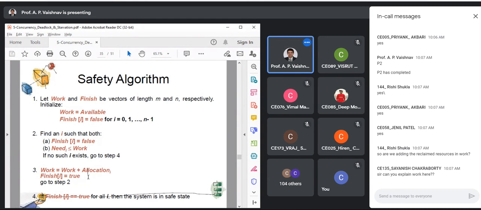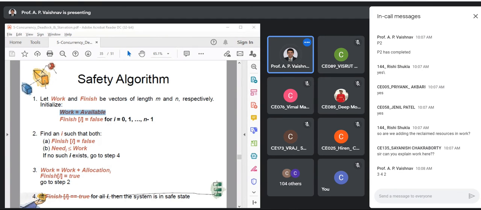Yes, sure, Sanish. Work is nothing but it is equal to current available resources. So for example, you are having the values like this, 3, 4, and 2. So what does this 3 signify over here? There are 3 instances of type T1 available, if I say T1, T2, T3 are the headers. Are you getting the idea, Sanish?